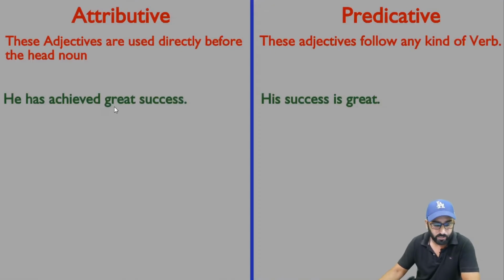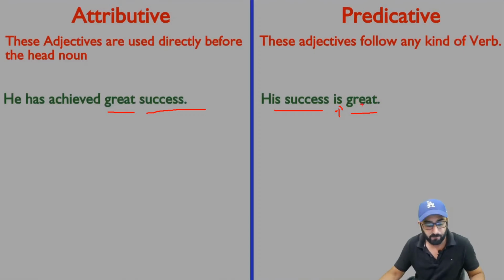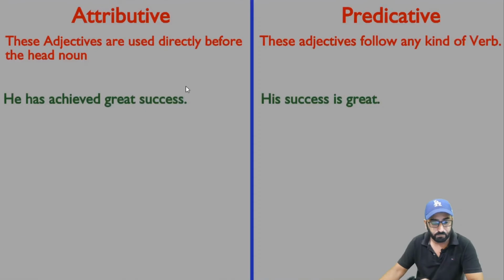So as in this example you can see, great is an adjective, so here great is directly used before the noun. Great success, okay? It means it becomes attributive. So in the second example you can see, his success is great. Here great is used after the verb. Here the verb is, okay? Is a helping verb. It means it becomes predicative. So let's move on to our second example.